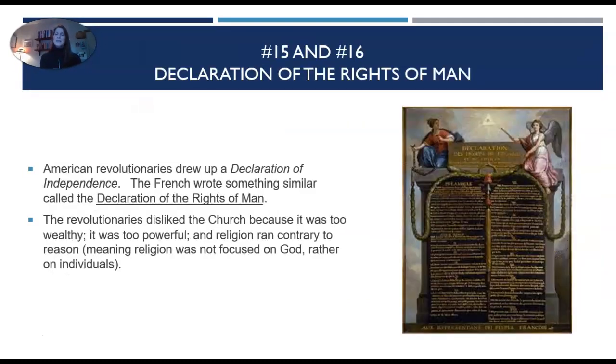Numbers 15 and 16, Declaration of the Rights of Man. American revolutionaries drew up a Declaration of Independence. The French wrote something similar called the Declaration of the Rights of Man. The revolutionaries disliked the church because it was too wealthy, it was too powerful, and religion ran contrary to reason, meaning religion was not focused on God, rather on individuals.